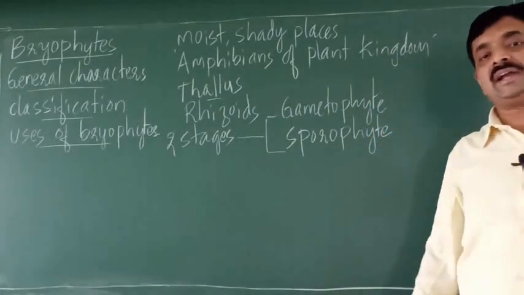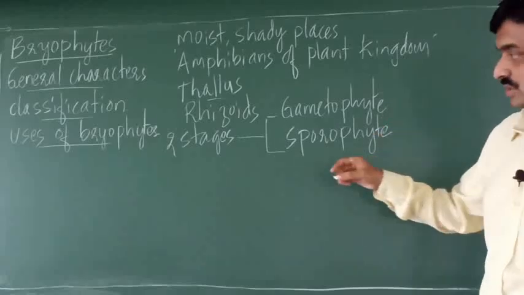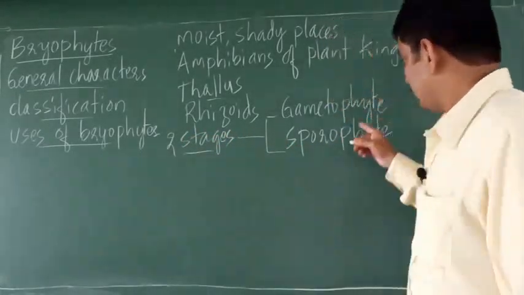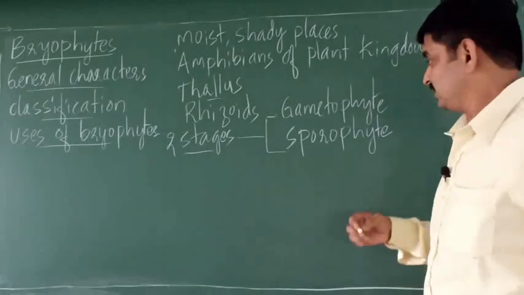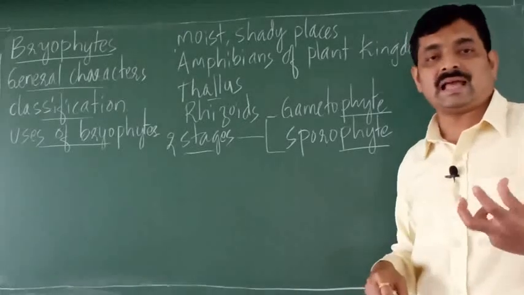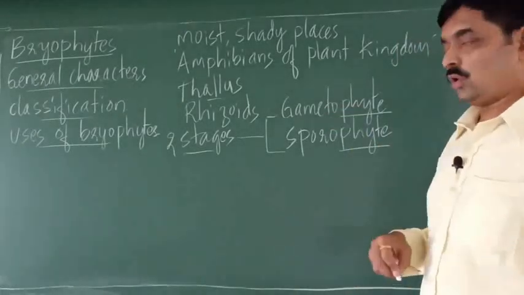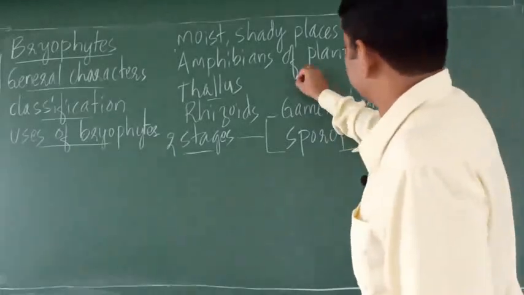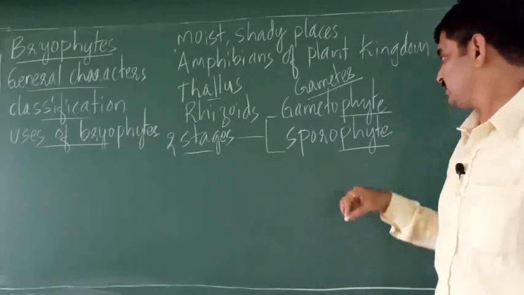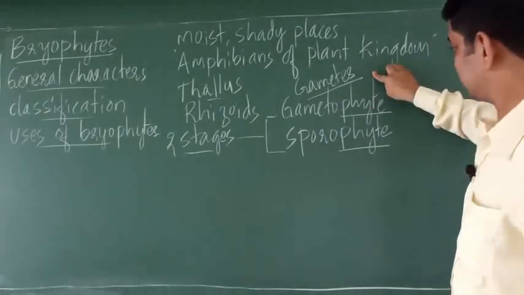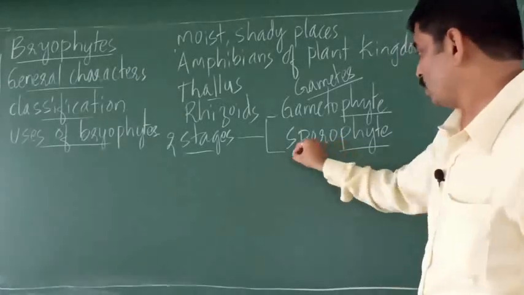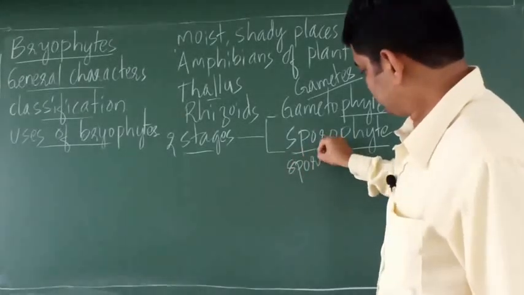So gametophyte and sporophyte are the two stages in the life cycle of bryophytes. Now here the meaning of gametophyte. Here phyte indicates a plant. Gameto indicates gametes. Phyte indicates the plant. Similarly, sporophyte. Here sporo indicates spores.